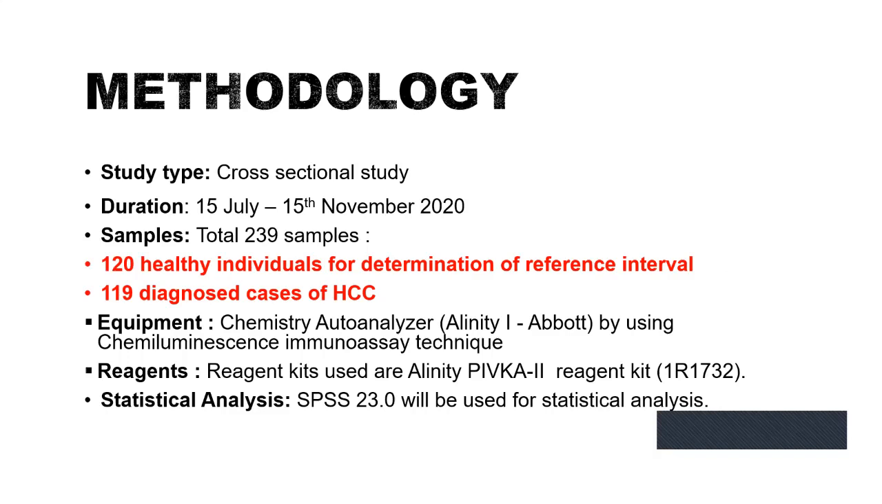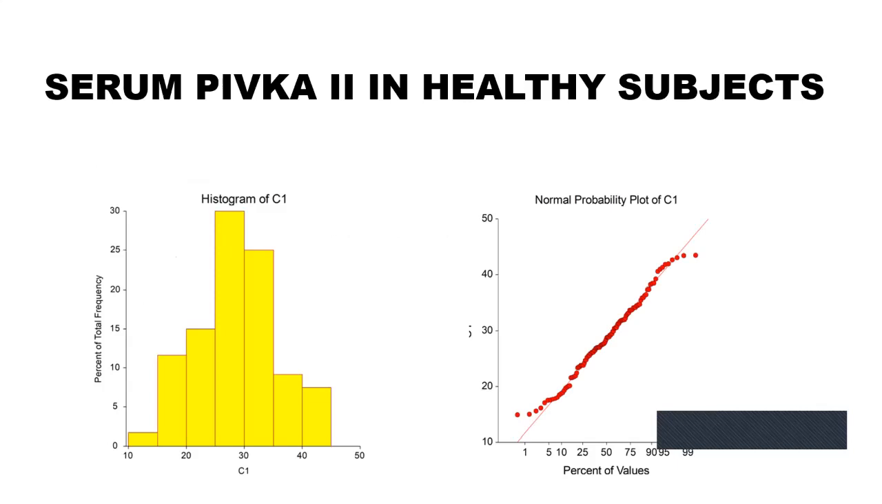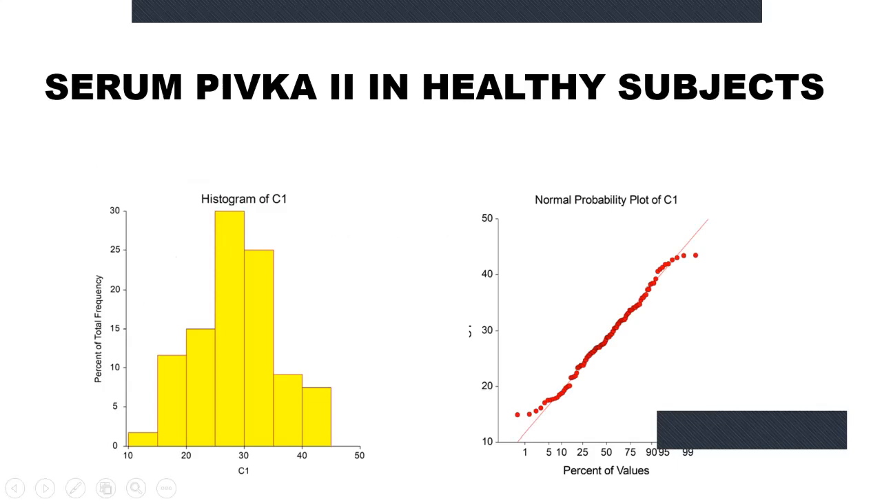The equipment we used was the chemistry auto analyzer Alinity i by Abbott, which uses the CMIA technique, which you are all familiar with. And the reagent kit used was also Alinity PIVKA II reagent kit. We used the SPSS software, and for some analysis, I also used the NCSS software. So these are our results. This is showing the distribution of values in healthy subjects. As you can see, it's a very good distribution.